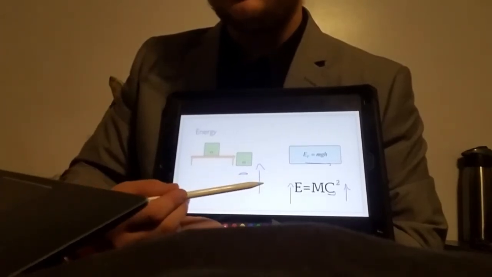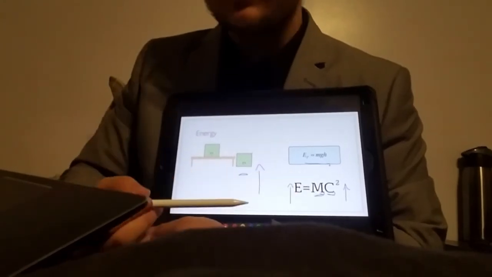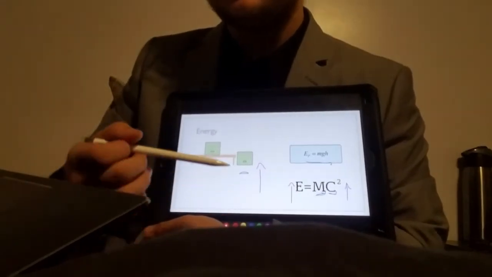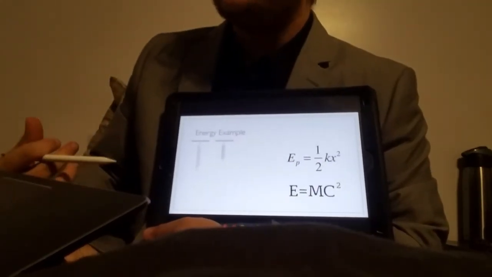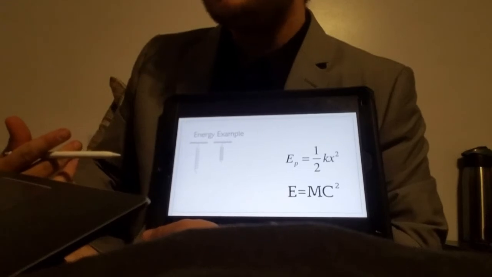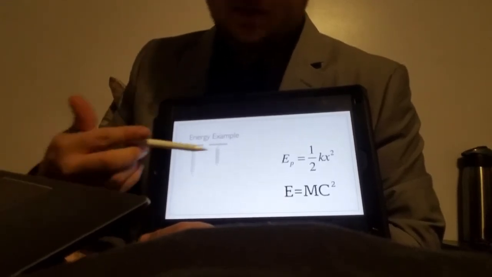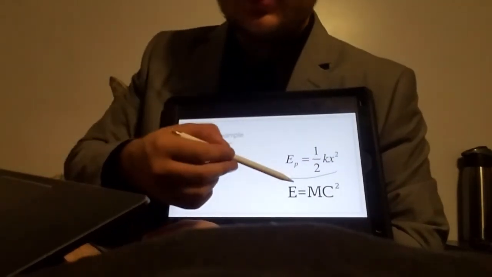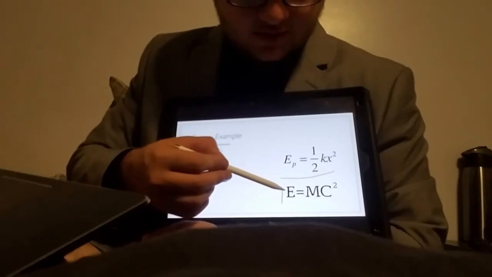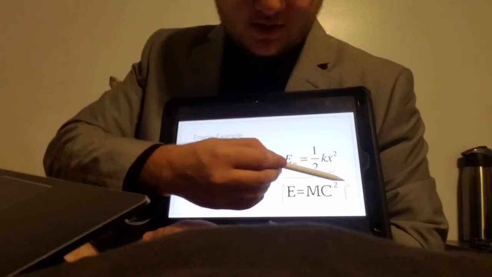So if you increase energy and you have to increase the other side of the equation, the only thing that can change is mass. Let's take another example. Take a spring. We know that when you stretch a spring, then there's a gain in potential energy, as we know. So if we increase the energy, we know speed of light is constant, then there must be an increase in mass.